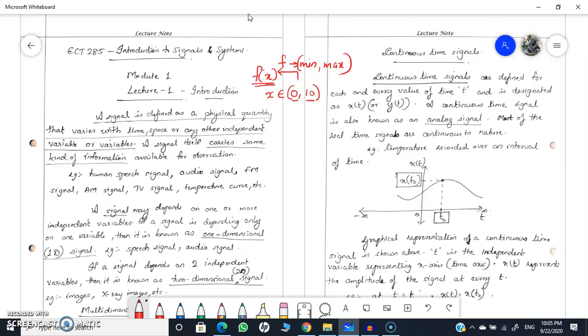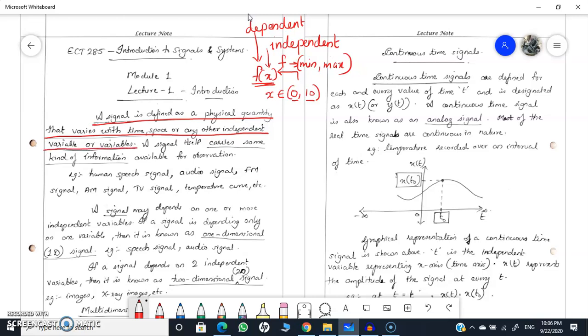So f of x means f is the variable that depends on the value of the variable x. Here x is known as the independent variable, and f is known as the dependent variable. For defining the value of f, we require the value of x. In the same way, a signal is defined as a physical quantity that varies with time, space, or any other independent variable or variables.